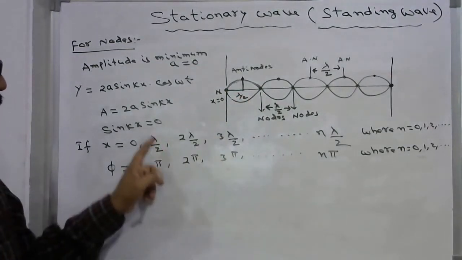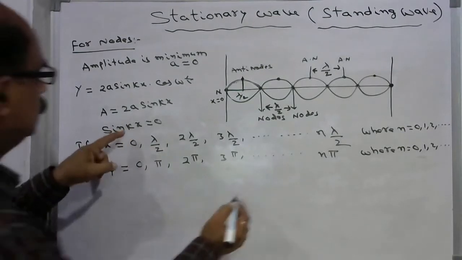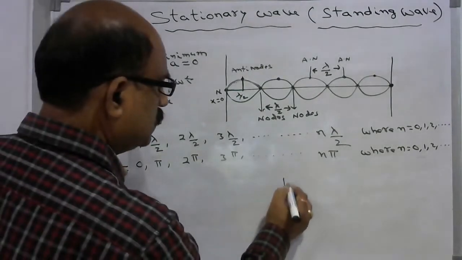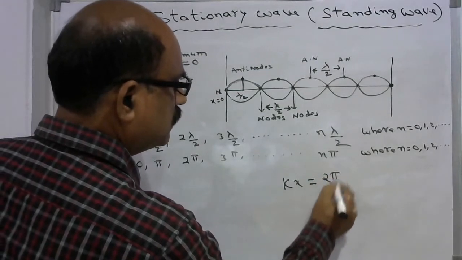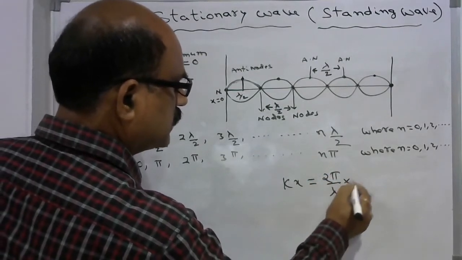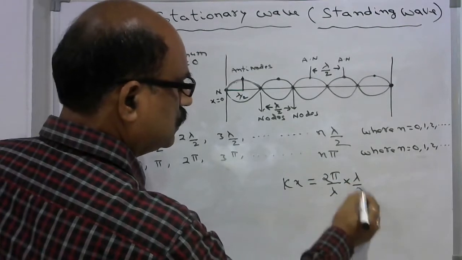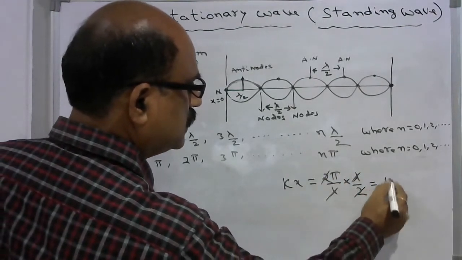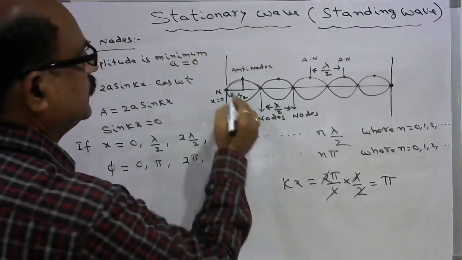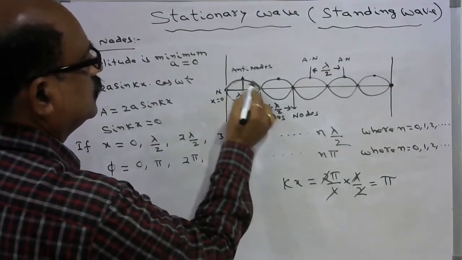If you put lambda by 2, kx, where k means 2 pi by lambda, into x equal to lambda by 2, then kx becomes pi. This is the phase angle.